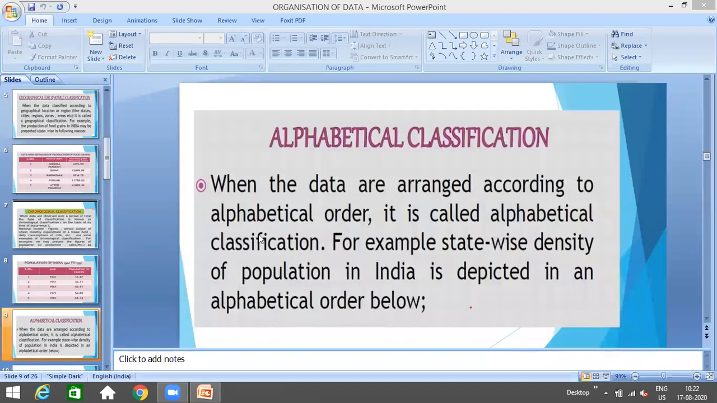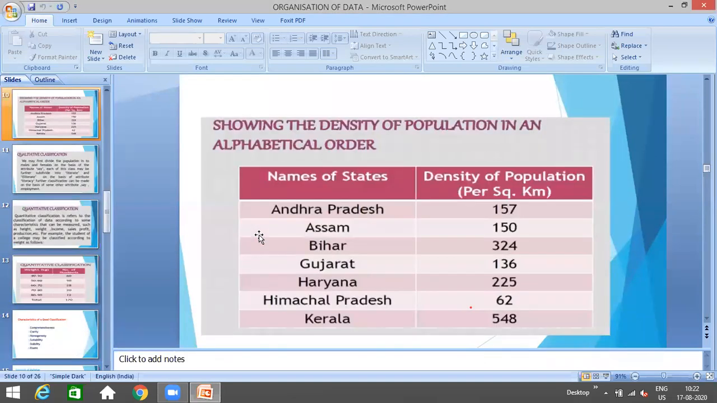All right. Suppose let's take an example. See this example. It is showing the density of population in an alphabetical order. Density of population means per square kilometer, how many people are residing there. So on the basis of the alphabetical order: Andhra Pradesh, Assam, Bihar, Gujarat, Haryana, Himachal Pradesh, Kerala. The names of the states are in alphabetical order only.